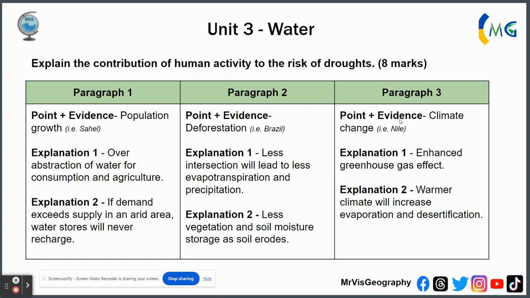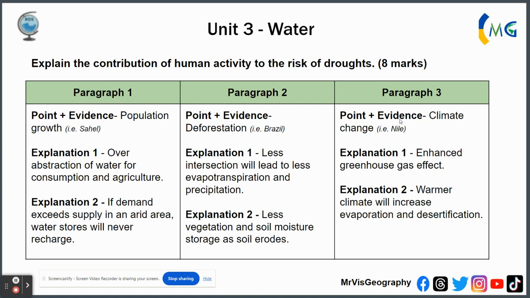Second explanation: there's less vegetation and soil moisture storage because there's less trees binding the soil together and absorbing moisture. The soil erodes, it dries out, less moisture is held in the area, therefore leading to a higher chance of drought. Okay, paragraph number 2. Paragraph number 3, you can talk about climate change, talk about the River Nile, and talk about a fact that